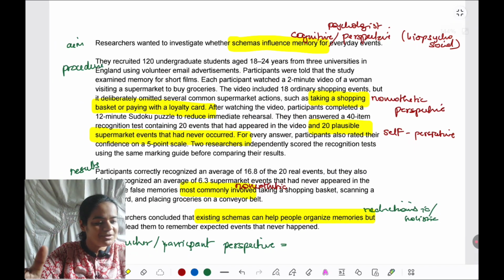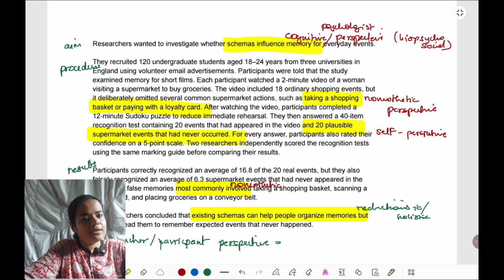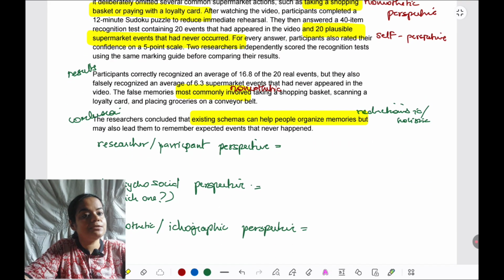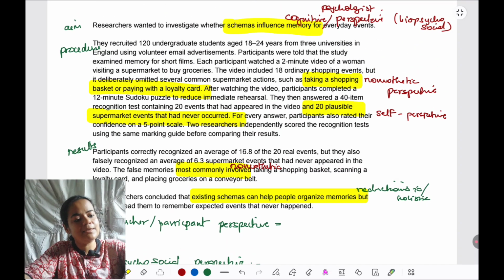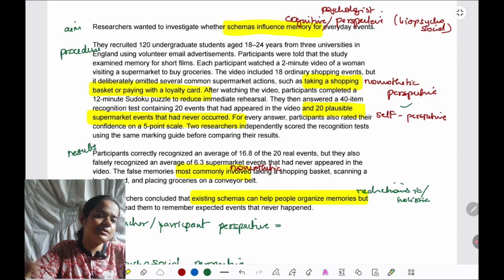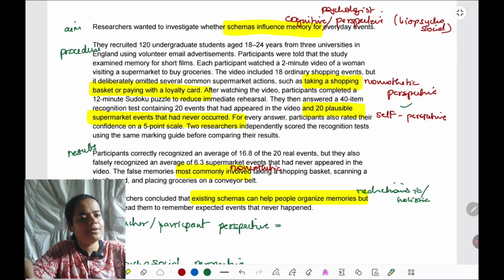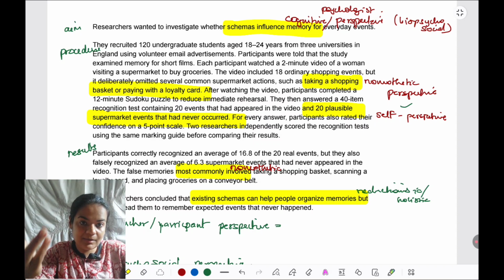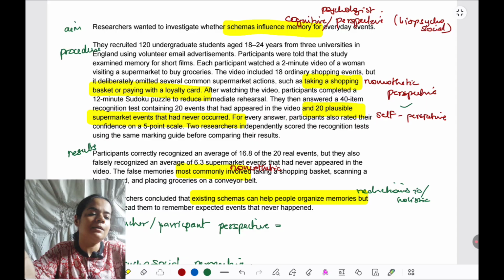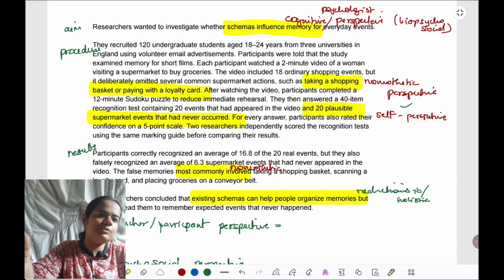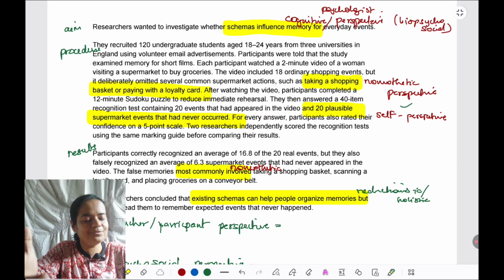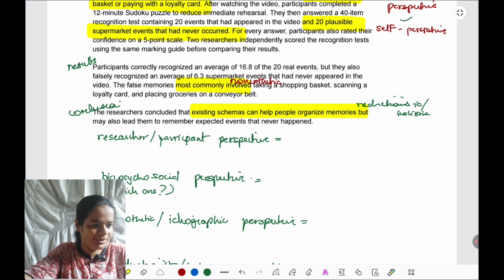Okay, now that we have annotated, I'll show you the annotation. Now we can finalize the outline for this answer. So when we talk about researcher or participant perspective, I marked something. Let's refer to that marking again. Here I mark self perspective or participant perspective. The fact that I told you they've taken confidence ratings and recognition performance helps to measure an unobservable construct like a schema. And that's a very useful perspective. That's a very useful way of going about a study which is based on schemas, on unobservable mental processes. There's no better way of doing it.